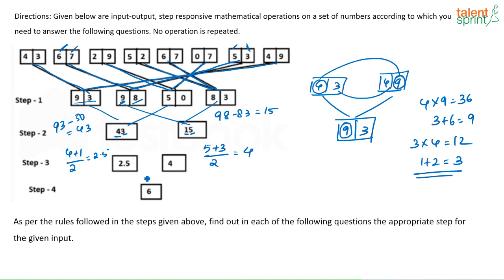Again, the last step here, the logic that has been used here is, here I have 2.5 and here I have 4. So it will be 4 minus 2.5 into 4. Yeah, might be this is something that we will never guess, and the answer here will be 6. But I think the first two you could have got, at least the first two steps. Correct? The last step I definitely agree, it's not some logic that easily comes to our mind.